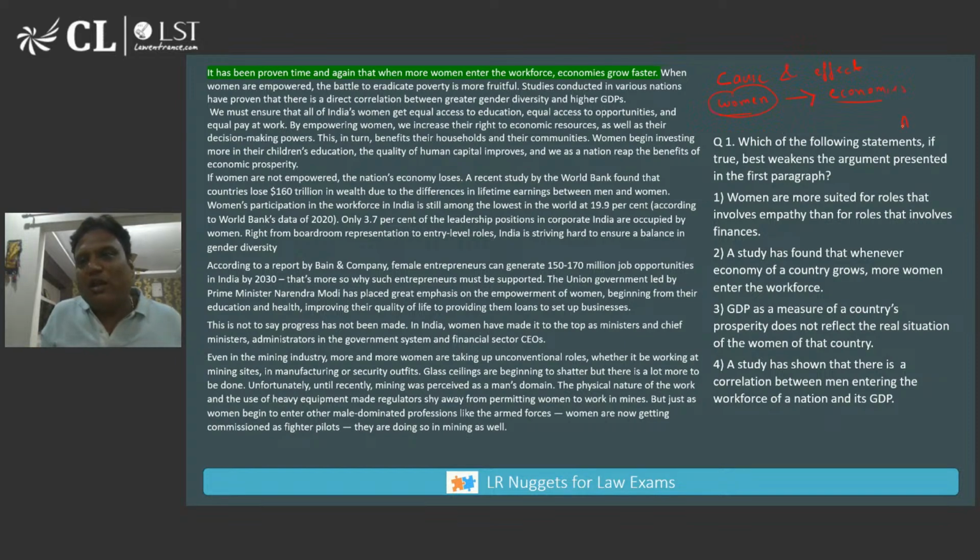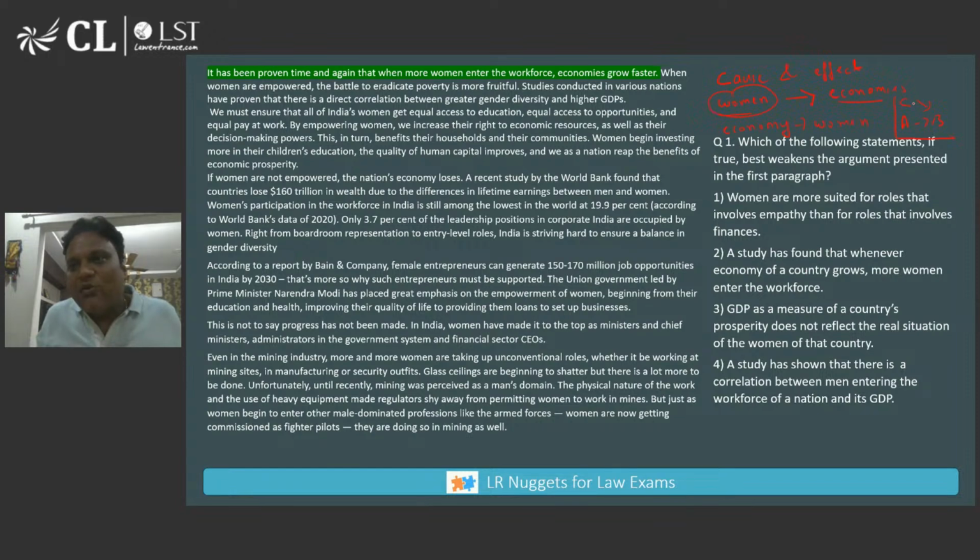So how to weaken A leads to B? By saying that it is not A that leads to B, it is actually C that leads to B. That is one way of weakening. If you can find that in the options, mark it. If not, then the other way of weakening is saying that it is not the women that lead to faster economic growth; it is actually the other way around. Whenever the economy grows faster, we need more labor, and perhaps then women enter the workforce. So that is one way of weakening.